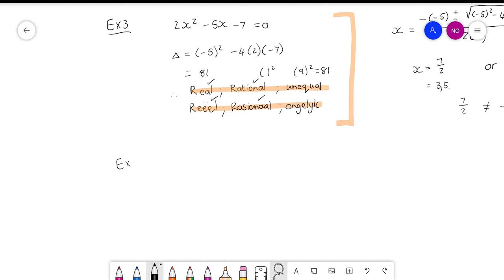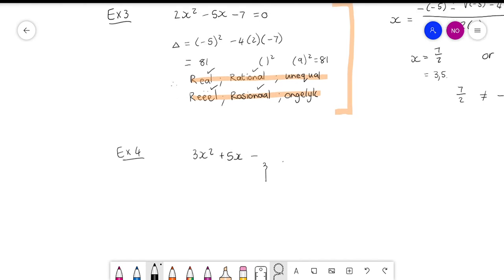Okay, now the last one that I'm going to do with you guys, and then I'm going to give you homework, is 3x squared plus 5x minus 3 equal to 0. So it's 5 squared minus 4 times 3 times minus 3, which gives me 61. Now 61 is not a complete square.